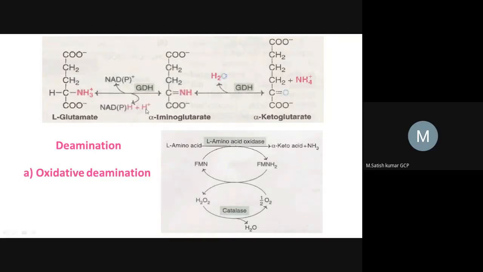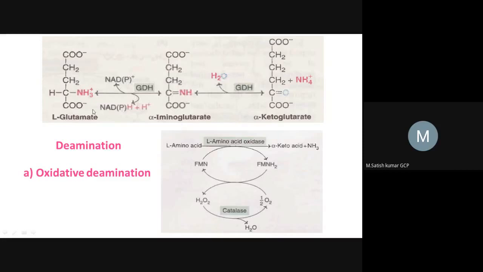Okay, so we cannot see this type of reaction anywhere. This is a unique reaction where we can see two coenzymes, NAD as well as NADP plus, accepting two hydrogens from the amine group, right? And now this amine group is converting into an imino group. So why is it called imino? Imino means here a double bond is there, no? That's why this double bond NH is called the imino group. This is called alpha iminoglutarate. This is an intermediate which is formed in this reaction.